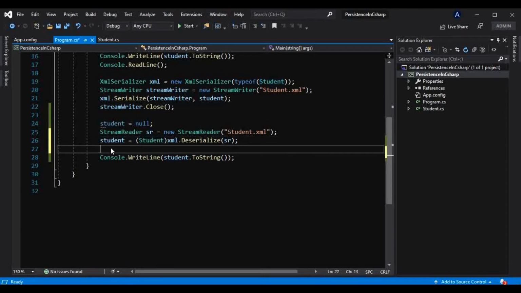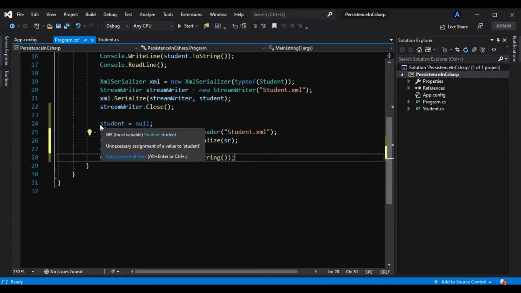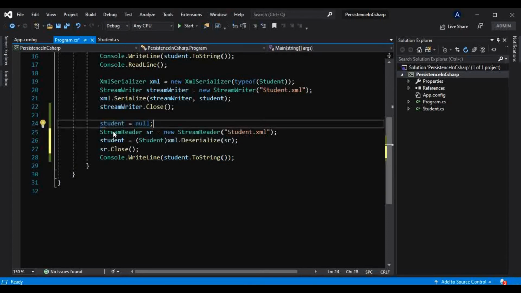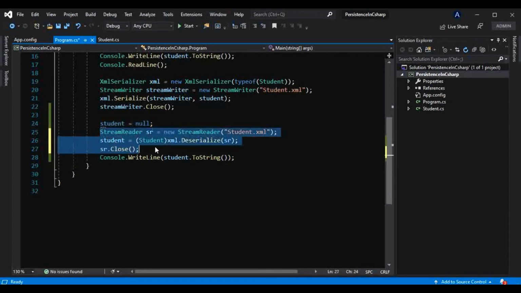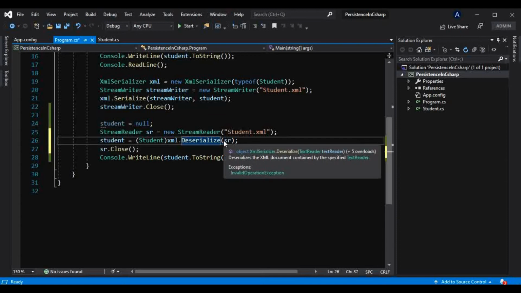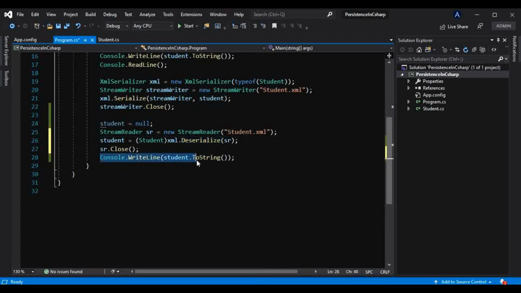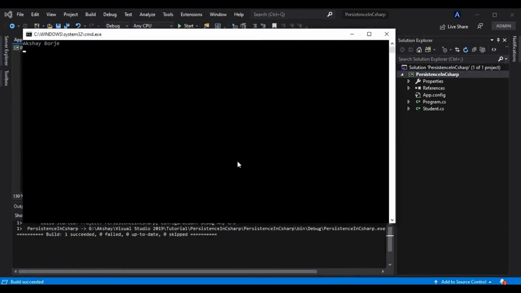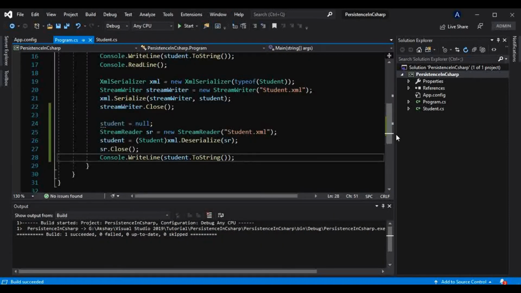So now we will close this connection again here, and we will see if we get that object. We have already made that object null, but after that we are getting that information from this file by deserializing it back to our object, and we are showing that on this console. So let's see if we get that output. This is the first output, which is from this console line.